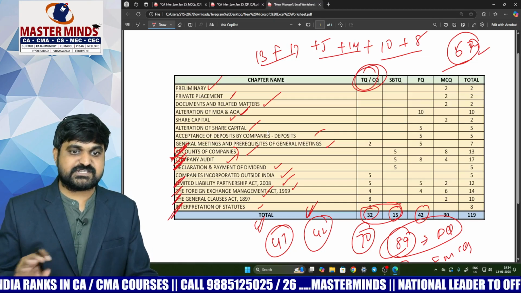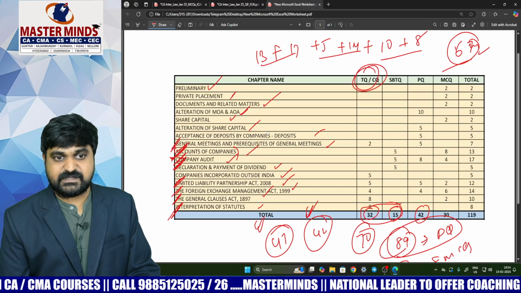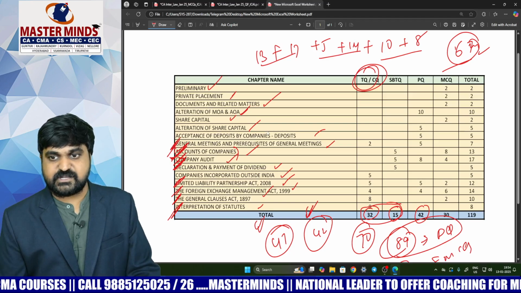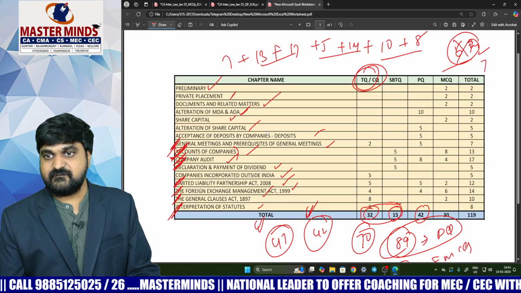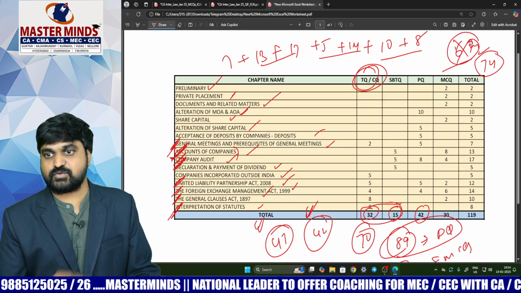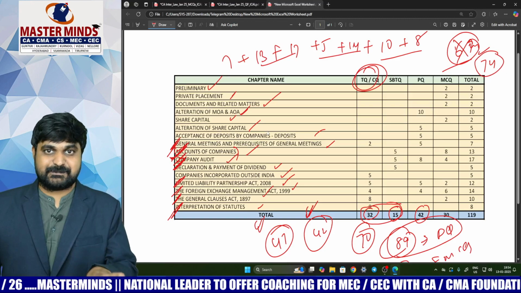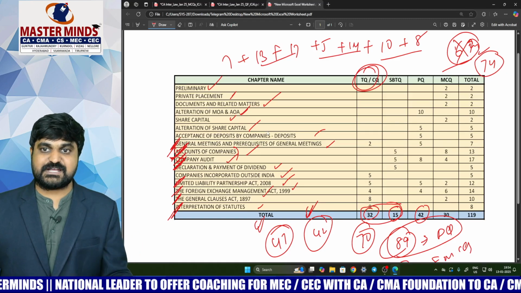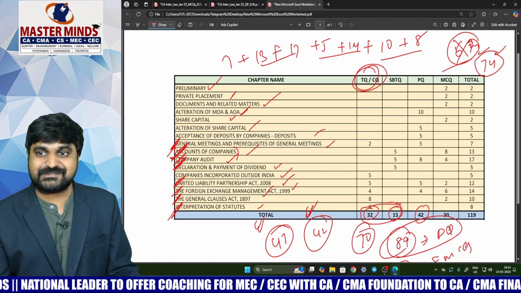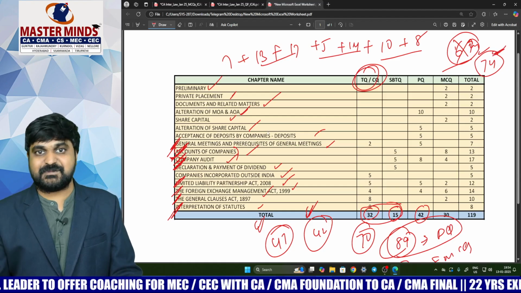Just 6 chapters. And we already gave general meeting as an important chapter too. By including the general meeting chapter, the marks will be around 74. We gave these chapters as very important before the exams, and out of these you can simply score 74 marks, which is nothing but an extraordinary result.